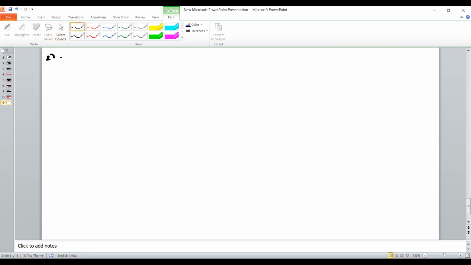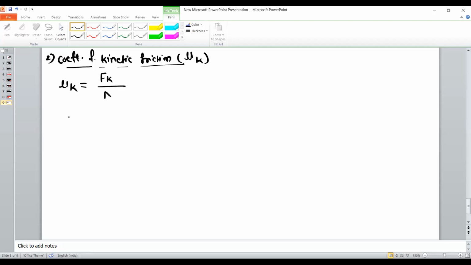Then the second definition is the coefficient of kinetic friction. This is represented as mu k. Mathematically it is given by mu k is equal to Fk divided by the normal reaction.